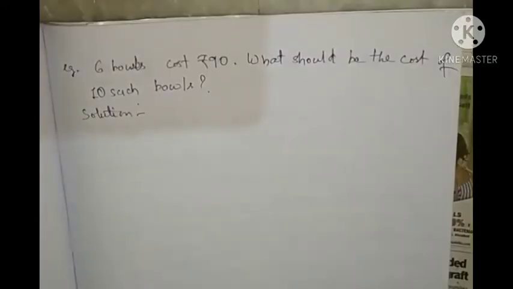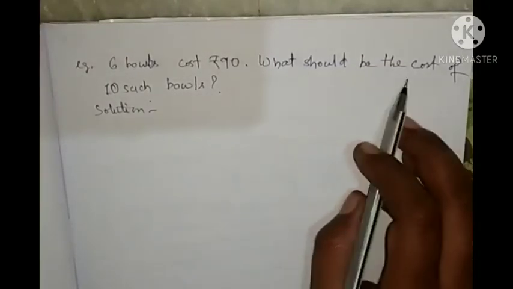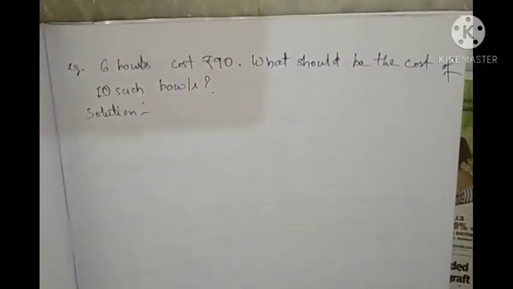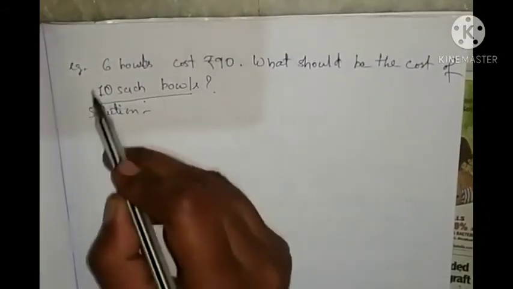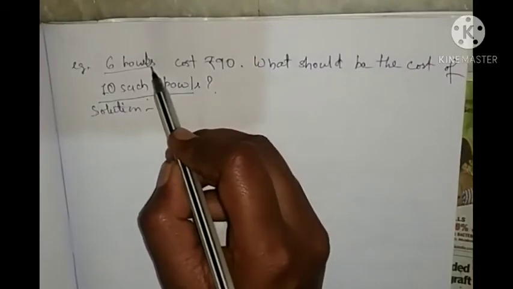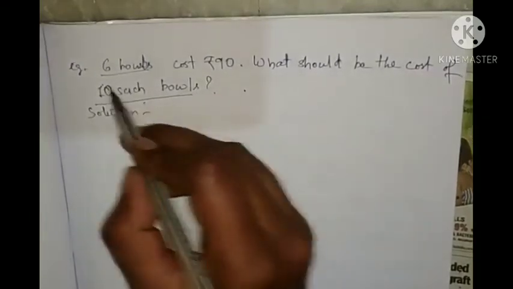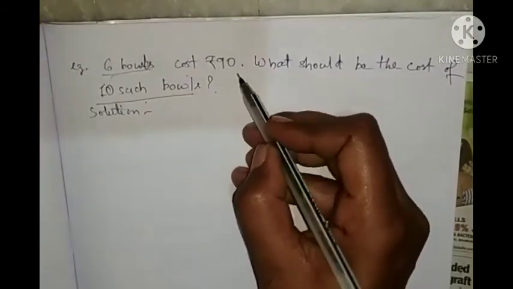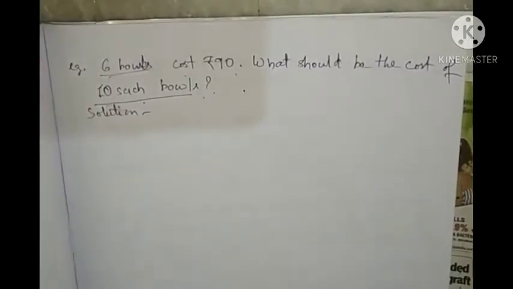Next you see, 6 bowls cost ₹90. What should be the cost of 10 such bowls? So look, we have to find the cost of 10 bowls. The cost of 6 bowls is given. So what we'll do? The same unitary method: the cost of 1 bowl we will find out, then we can find out the cost of 10 bowls. Means we have used the unitary method.